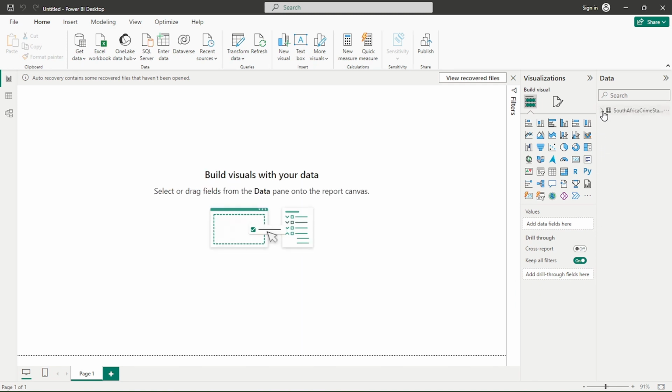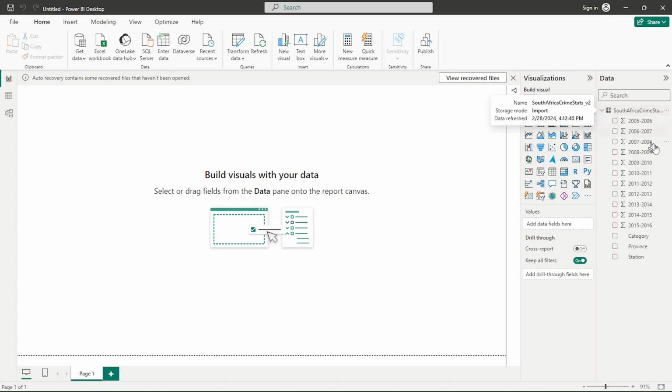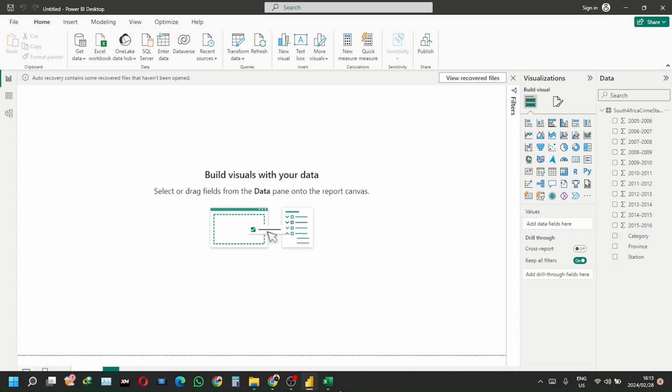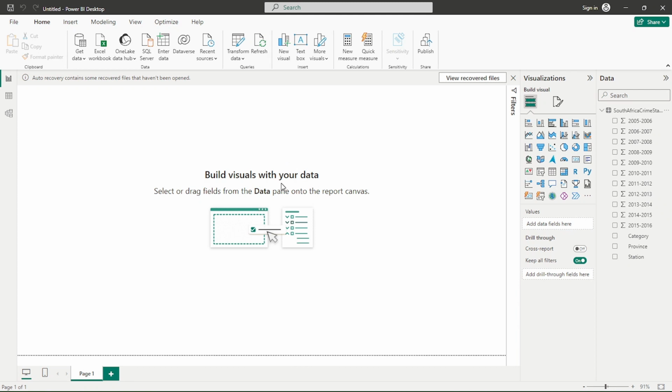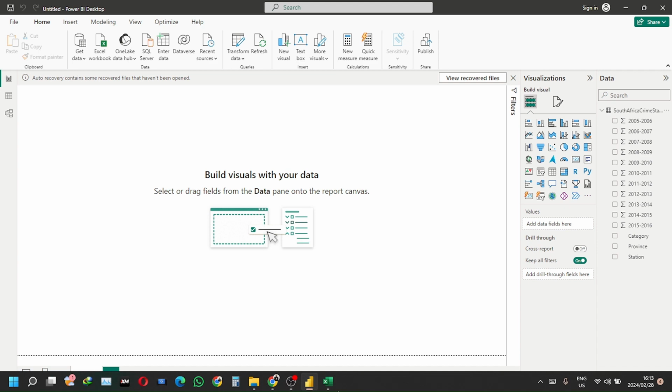After it has been loaded, here's the data set, and here are the columns associated with it. So we've successfully loaded the data set into Excel and Power BI, and both of them use Power Query if you want to transform the data, do the cleaning and so on. So we are done with the data exploration step. We'll go to the next video.